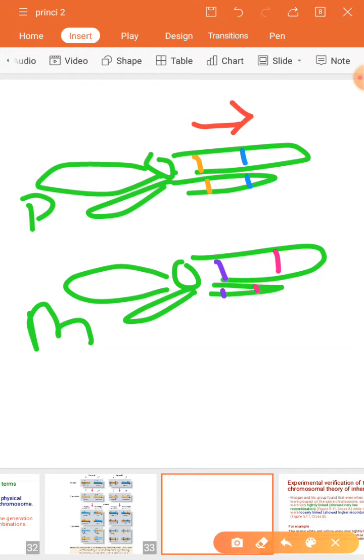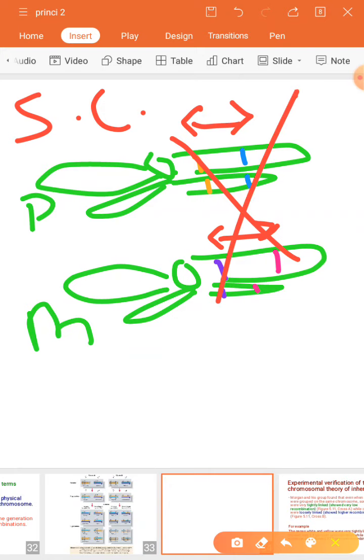Here the distance of the 2 characters, even here the 2 characters, though they are similar, they are contrasting. Okay, so I'm showing in different colors. Okay, this is your parental type. This is the distance between the 2 genes. Okay, on the same chromosome, that is the sex chromosome. Now this distance is very short and it is difficult for the exchange. So during the crossing over, exchange has to occur.